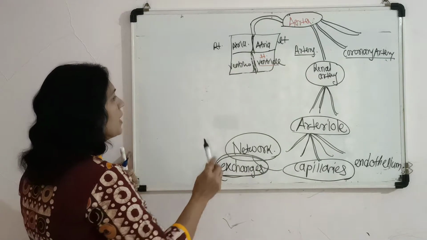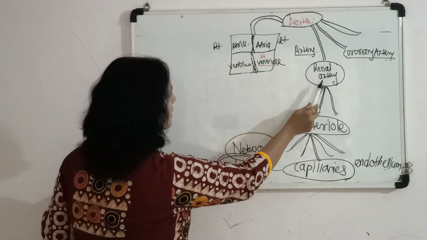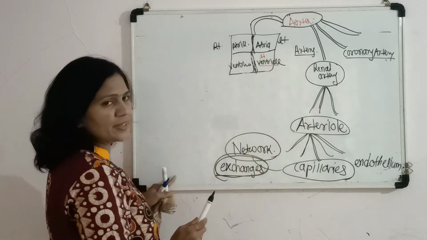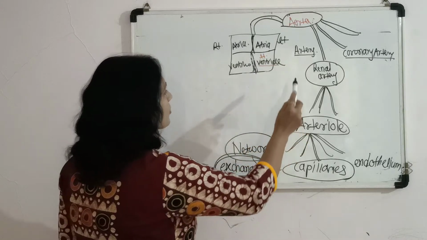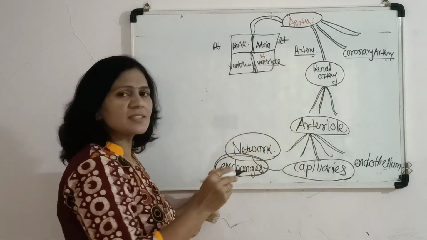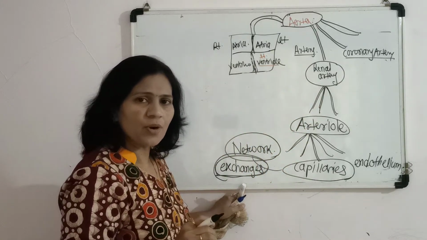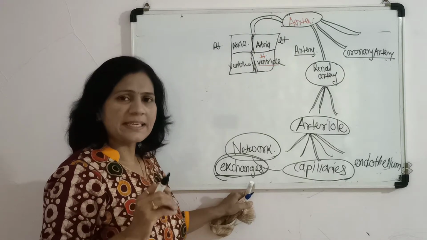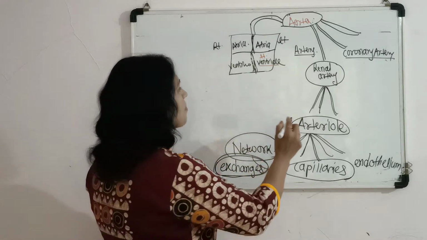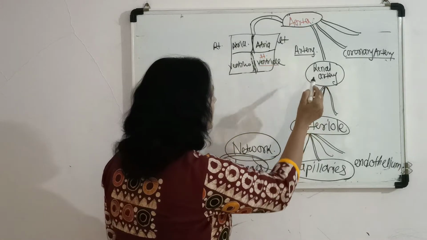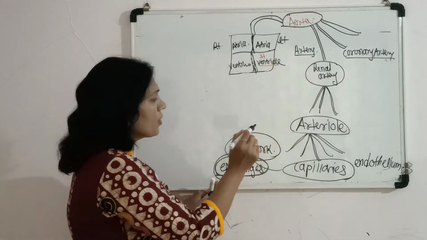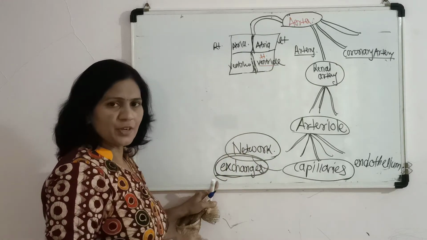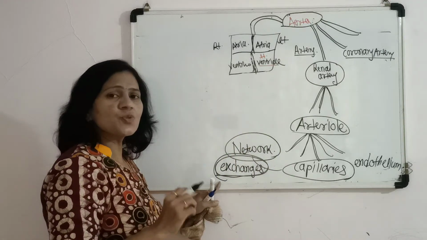For example, if I have given here the name renal artery, then we know that the renal artery is the branch of the aorta which gives the oxygenated blood supply to the kidney. In the kidney, this renal artery bifurcates to form arterioles.